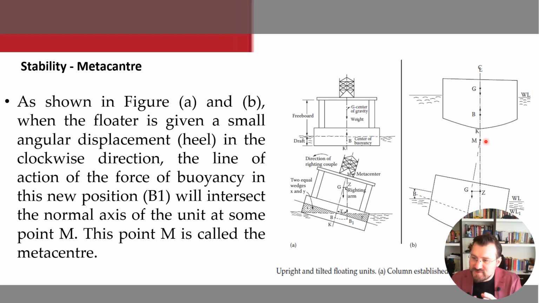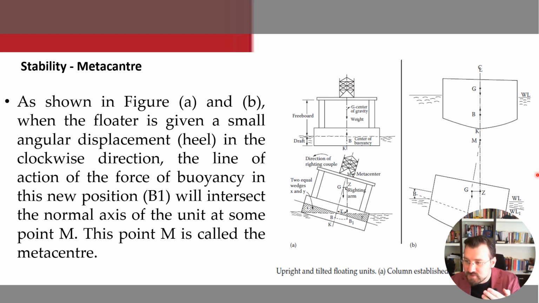The distance GM, that is the distance between the center of gravity and the metacenter of a floating body, is called the metacentric height. And the distance BM, the distance between the center of buoyancy and the metacenter of the floating body, is called the metacentric radius.